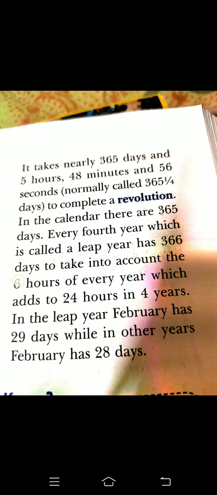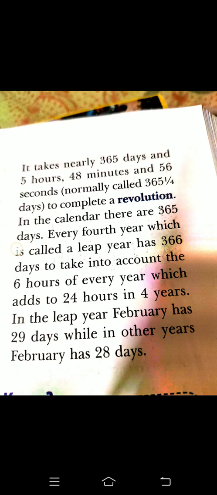In a calendar there are 365 days, as you already know. Every 4th year is called a leap year. And how many days are there in a leap year? Yes, tell me. Yes, 366 days in a leap year. And how can we see that there are 366 days?